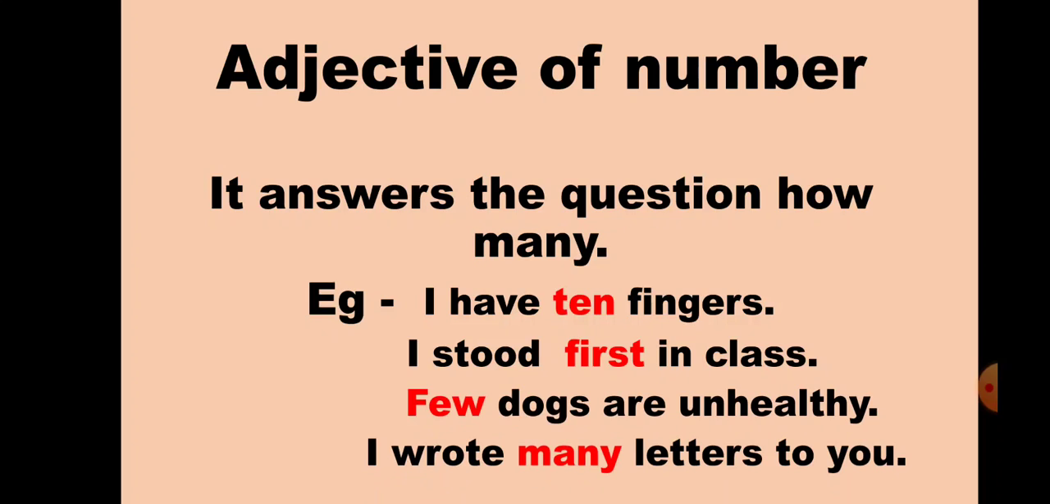Also I have used all these words before countable nouns. So here I want to tell you about the difference between adjective of quantity and adjective of number. Adjective of quantity answers the question how much and is used with uncountable nouns. It doesn't tell you the exact quantity of anything. Adjective of number answers the question how many and is used with countable nouns that we can count, and it tells us the exact quantity of anything.